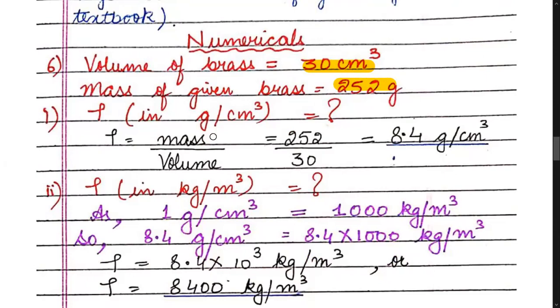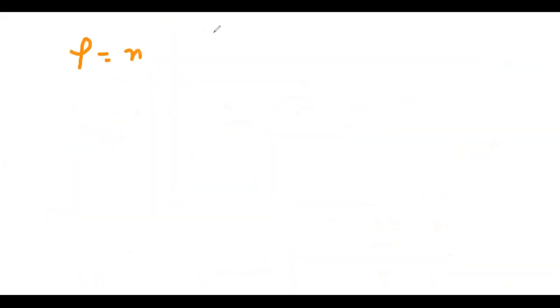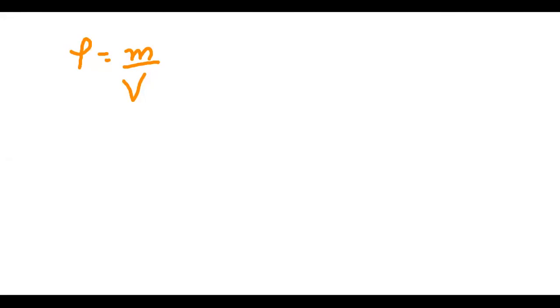For finding density in gram per centimeter cube, what will you do? We will say that density is mass upon volume. Mass is given. See, what is the value of mass? 252. So the mass given to us, children, is 252.